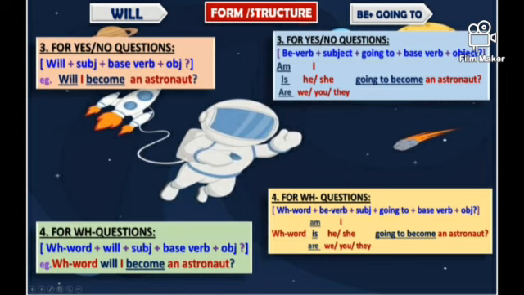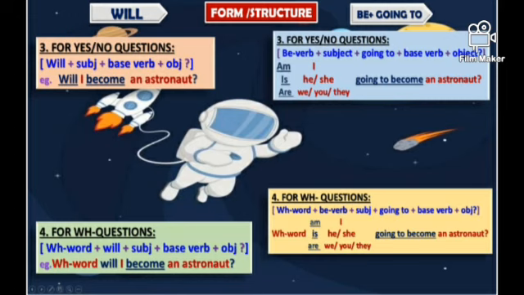Finally, for WH question, the structure of will is WH word plus will plus subject plus base verb plus object followed by a question mark. Example, any WH word like when or why or how will I become an astronaut.